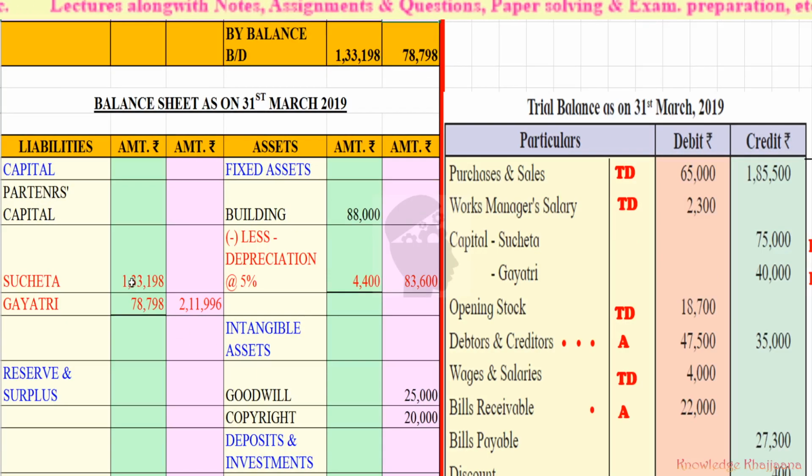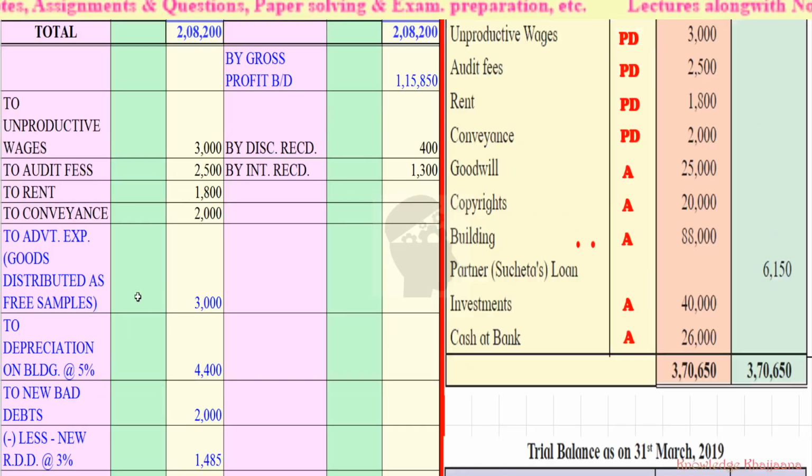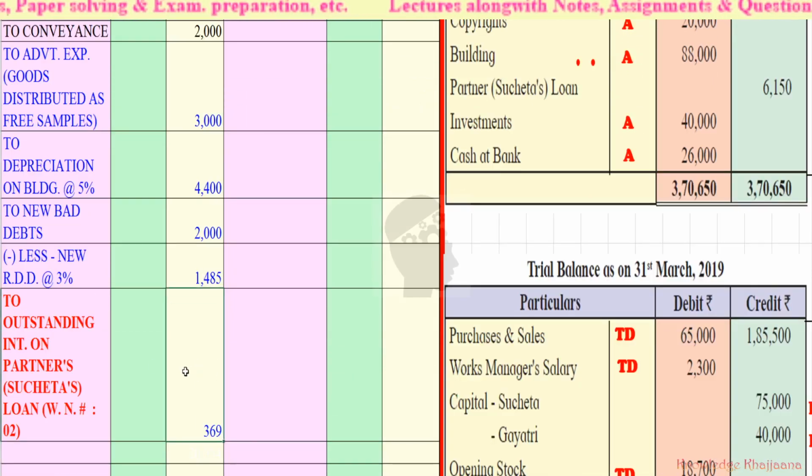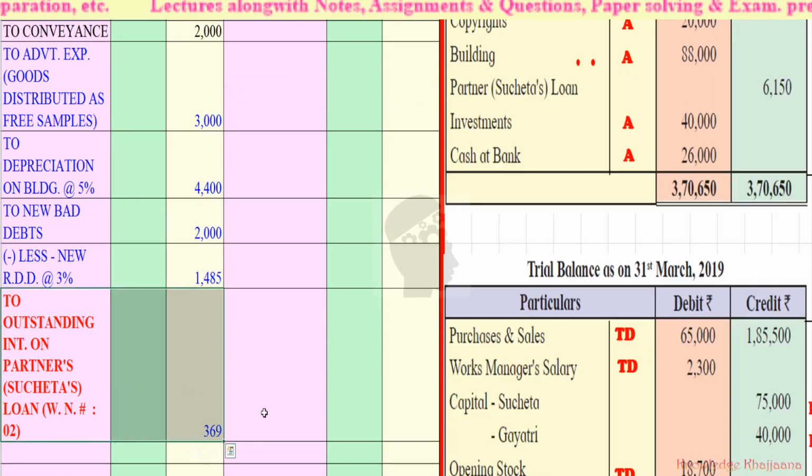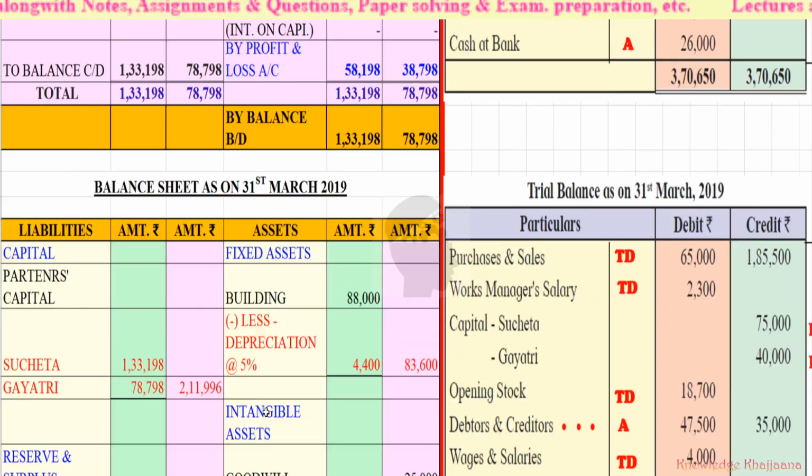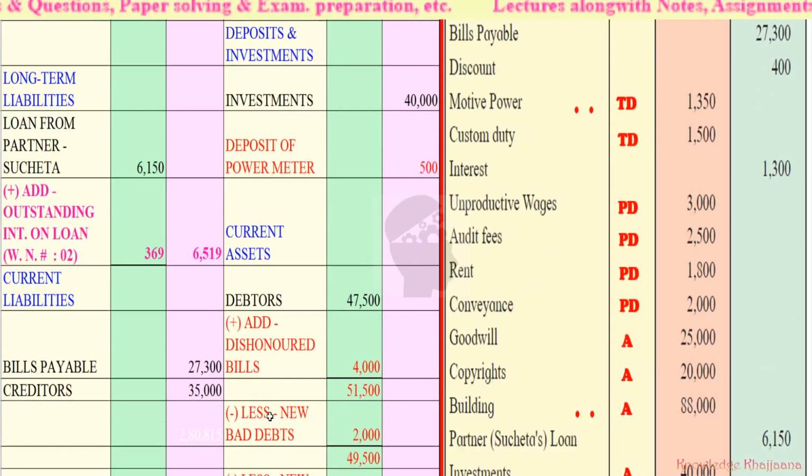But those 369 rupees which we recorded over here, its second adjustment, its second entry we have done here also, right? Add outstanding interest on loan, that is rupees 369.